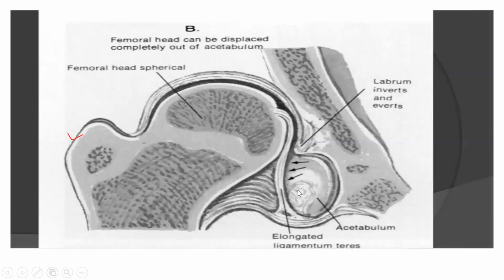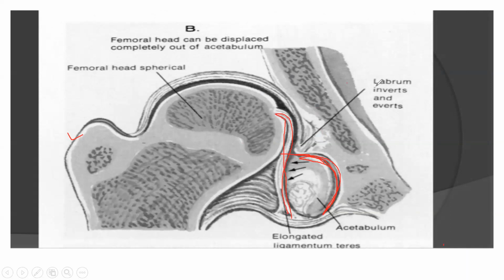So these are the problems. I will show you what I want to show you. See, this is your acetabulum. The acetabulum is very small, and the head gets dislocated outside. Now this ligamentum teres, which arises from the acetabular head, has already become big. Now this won't allow the head to come inside.